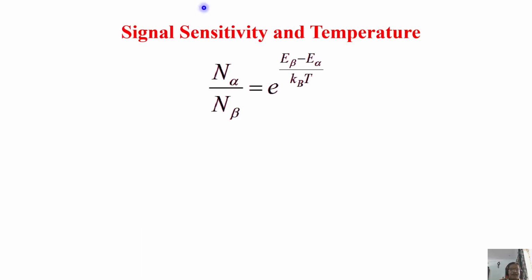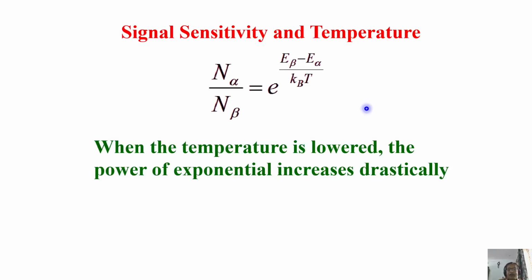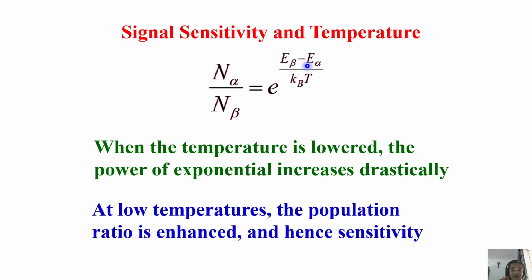What happens with the temperature? Remember, temperature term is in the denominator. Okay, let us play with the temperature. When the temperature is lowered, the power of the exponential increases here, because in this expression I have taken the opposite way. So the power of the exponential increases drastically because this comes down. When it increases drastically means what happens? At very, very low temperature, the population ratio will get enhanced. The ratio of these two becomes significantly larger.